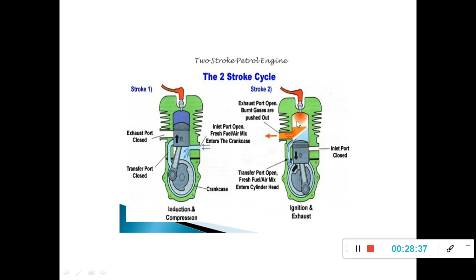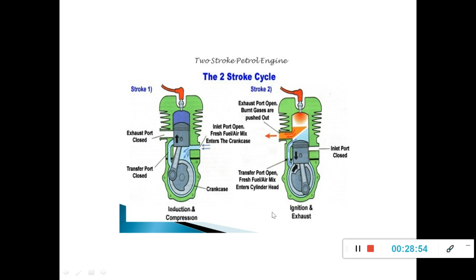After this compression, the combustion takes place by using a spark plug. Then after this combustion, the hot flue gases once again push the piston downwards. For every two strokes, there is one power stroke here.